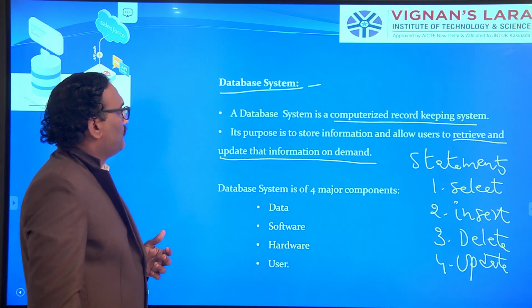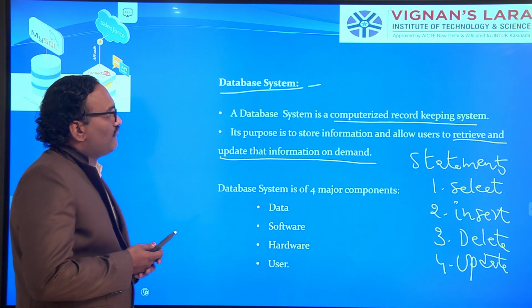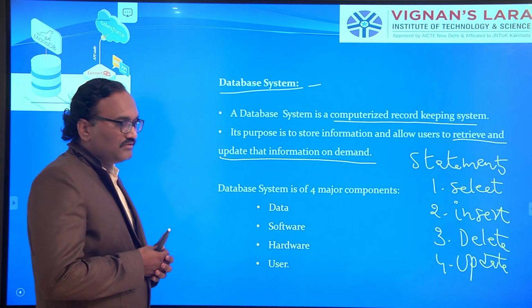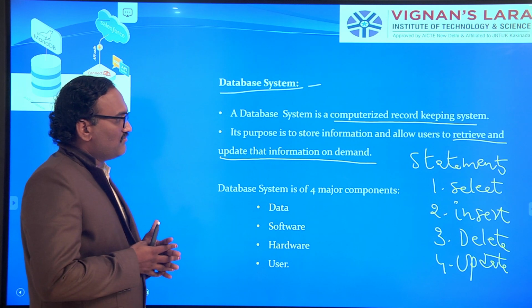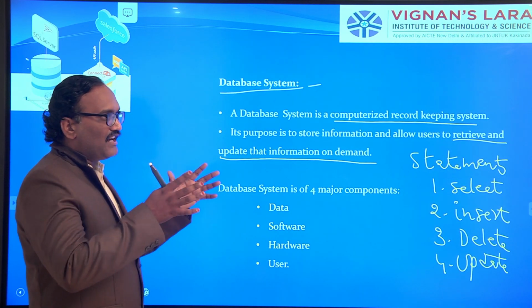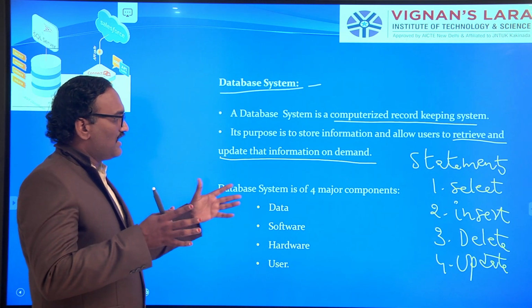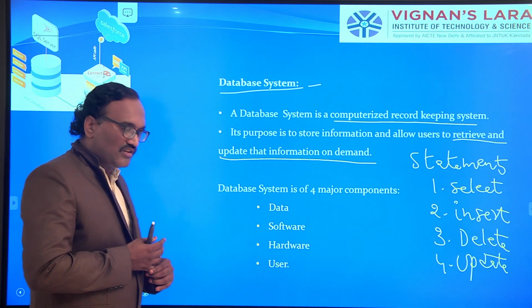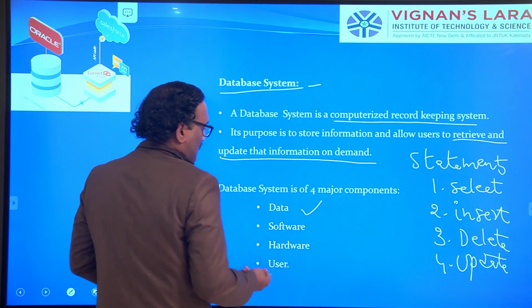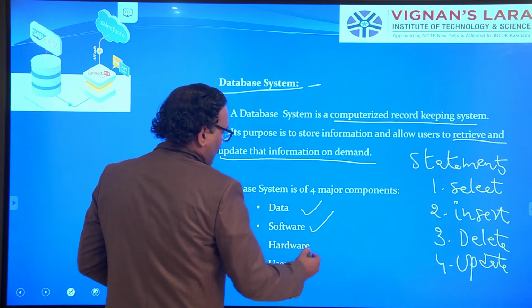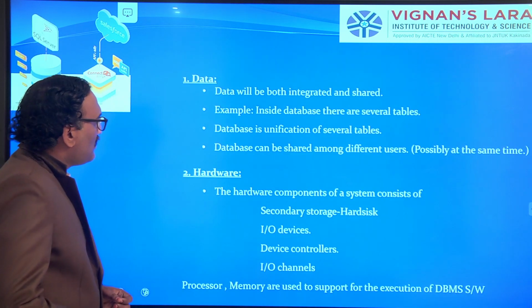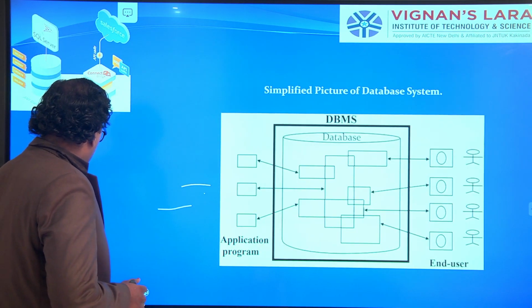Now, beyond that, what does a database system consist of? Your database system consists of 4 major components: data, software, hardware, and user. You can understand that now.